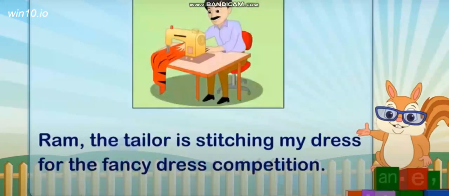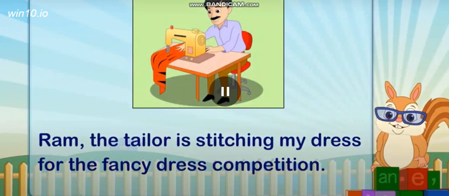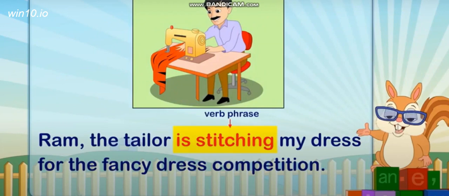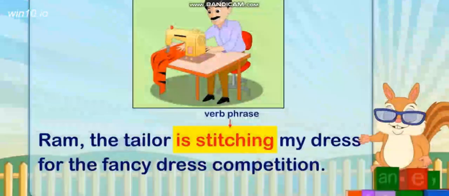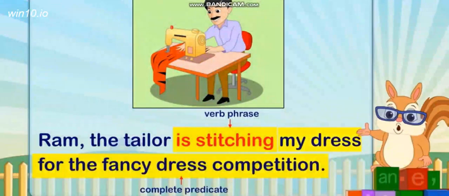For example, Ram the tailor is stitching my dress for the fancy dress competition. Ram the tailor forms a noun phrase, and therefore it is the subject. Is stitching is the verb phrase, and all the words that follow the verb phrase along with it form the complete predicate.